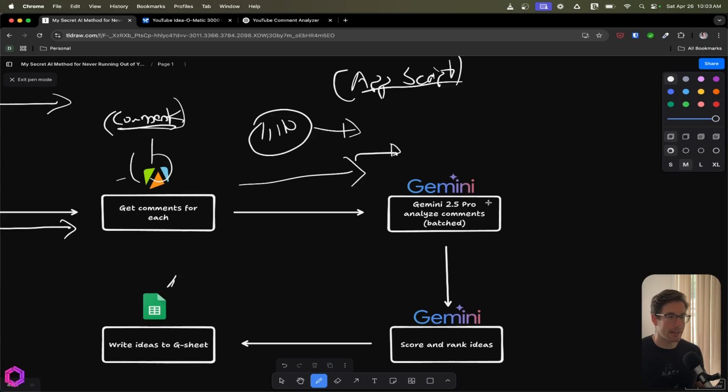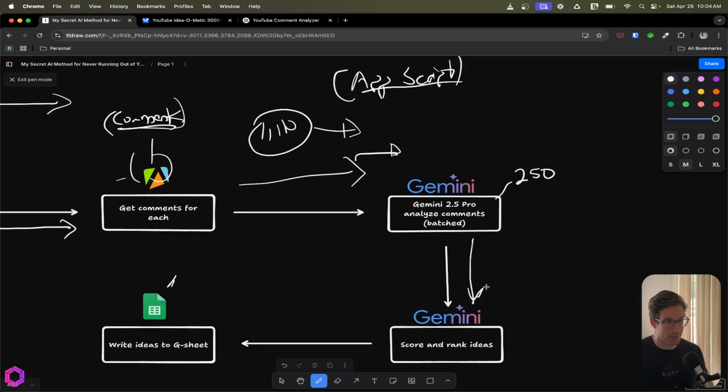Gemini is going to then analyze the comments in chunks of 250. Once it's analyzed these chunks, it's going to look for a few things. It's first going to find the questions, analyze those questions, and then try to find themes in the questions. Once it's found themes in the questions, of different types of things that people are asking for, we're then going to pass this off to a ranker.